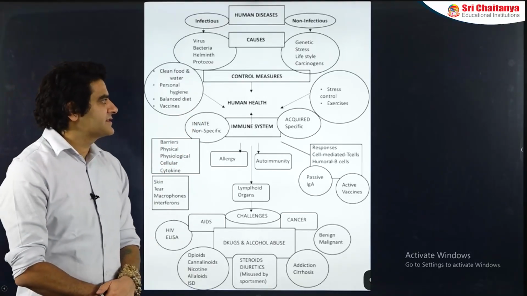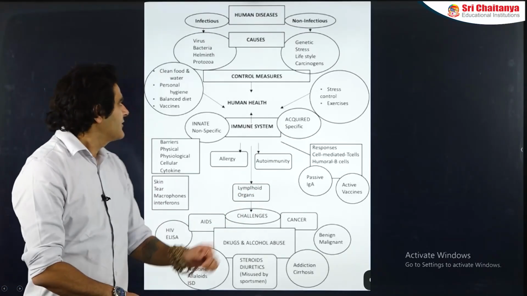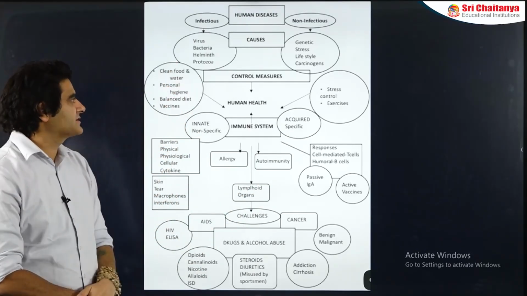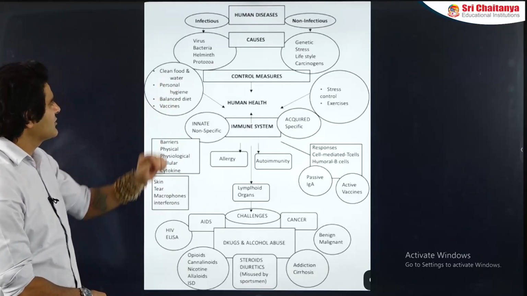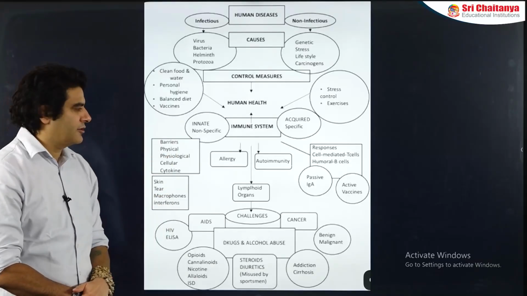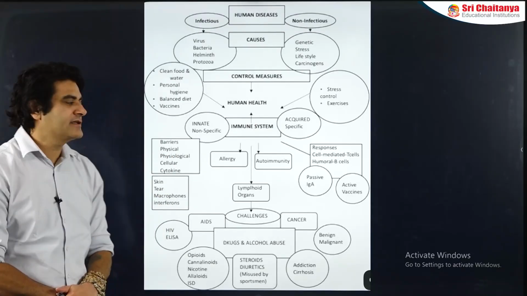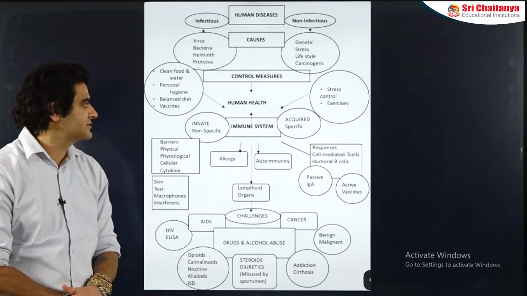Control measures for the diseases: for stress related diseases, exercises; for infectious diseases which are caused by pathogens, we can follow control methods like taking clean food and water; observing personal hygiene, keeping the body clean, taking a balanced diet; and of course a very important thing, taking vaccines also.